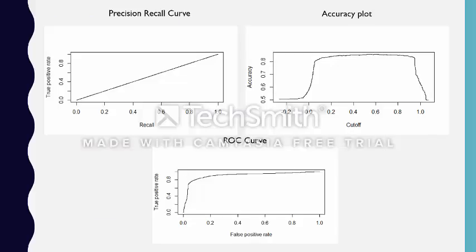And over here we can see the 3 curves which are plotted. The accuracy curve plot shows the accuracy is pretty good, and the ROC curve shows that as it is near the left hand side and goes higher, the accuracy of the model is really good.